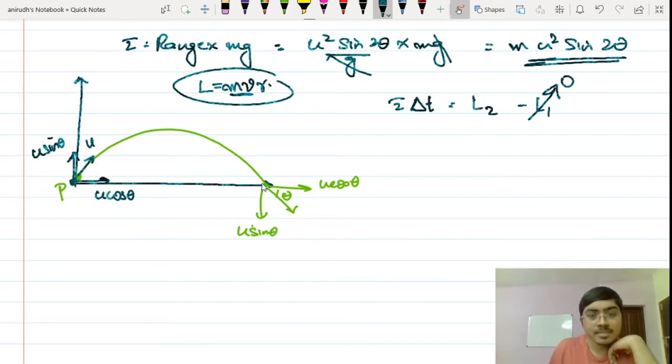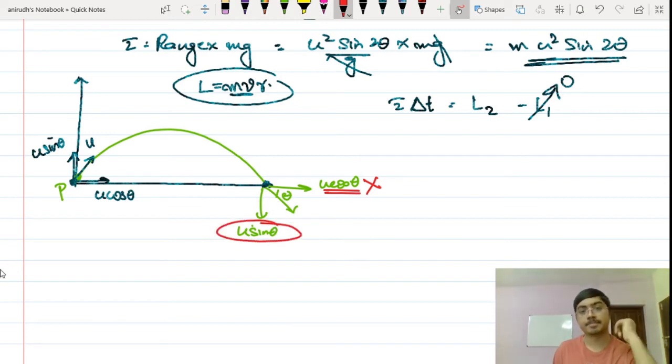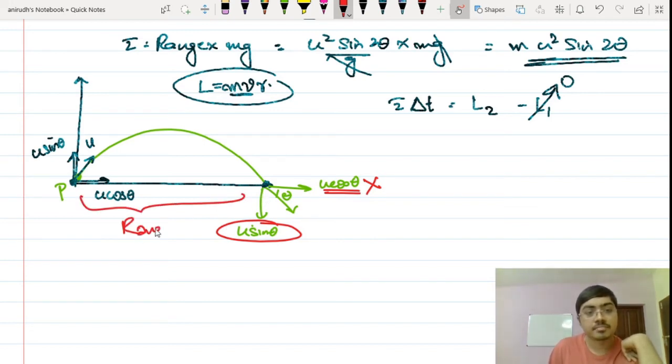Obviously. Now at this particular final point, just see this. U cos theta is in the line of P, so there is no angular momentum caused by u cos theta. But u sin theta is perpendicular to this, and obviously the distance is your range.